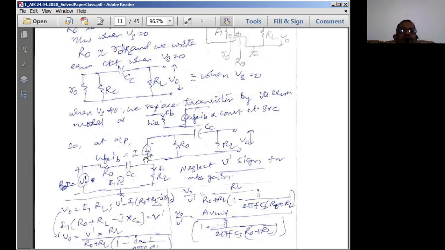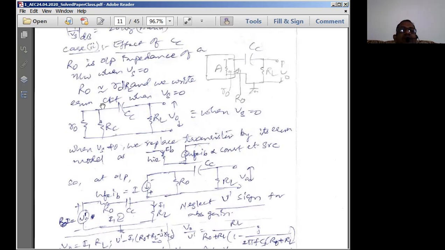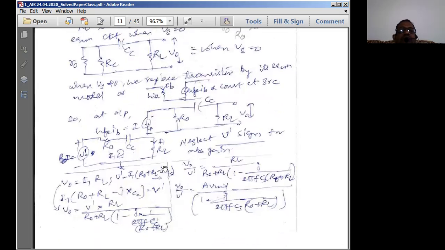Thereby I can write the current source as I, which is equal to hfe IB, with R0. Okay, R0 is replaced with what? The parallel combination of small R0 with capital RC and CC RL. Now we convert this current source. The current source symbol represented with the parallel combination of R0 is known as a current source.